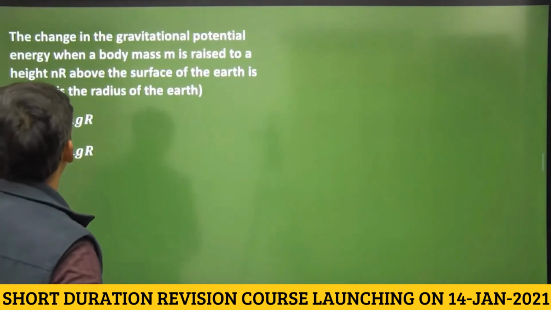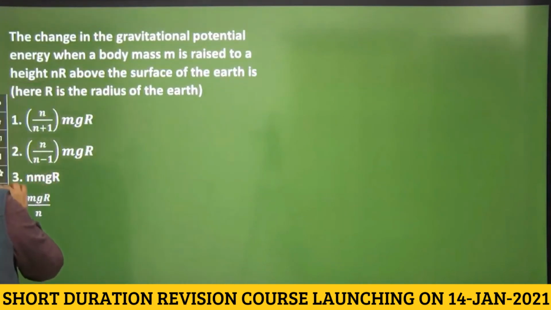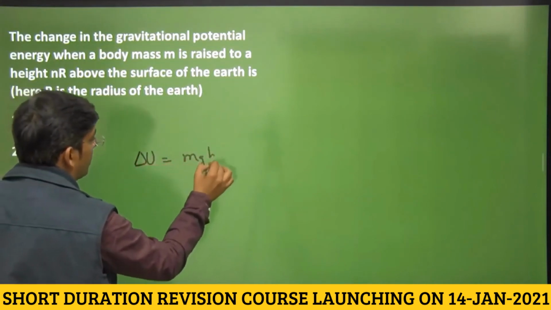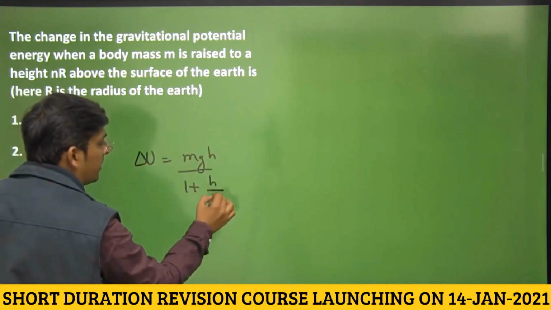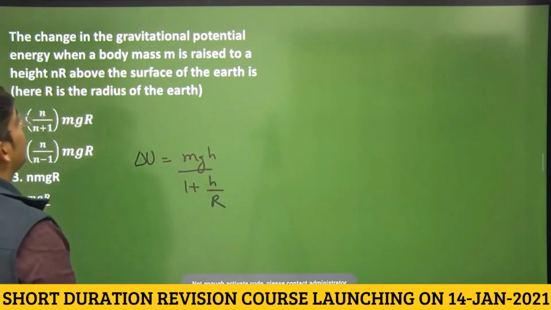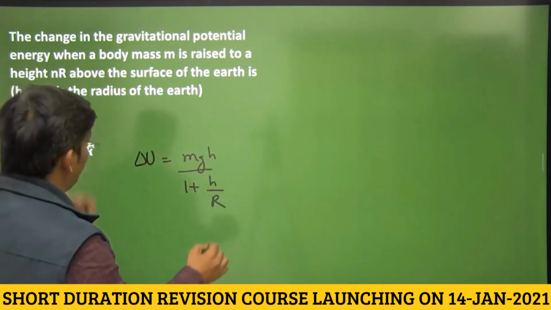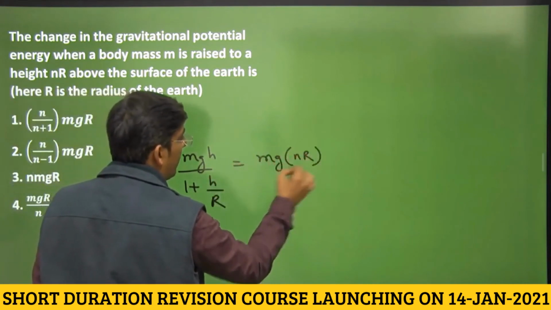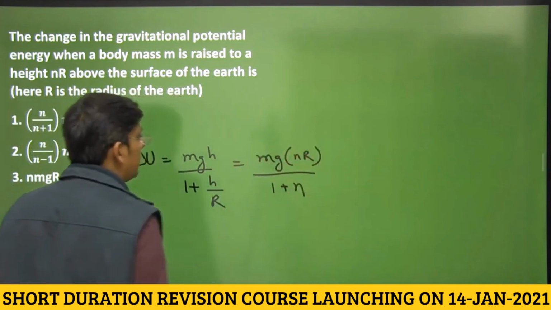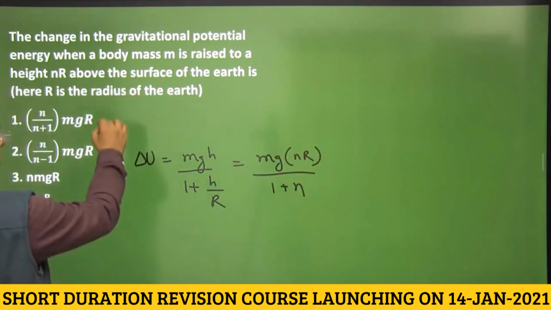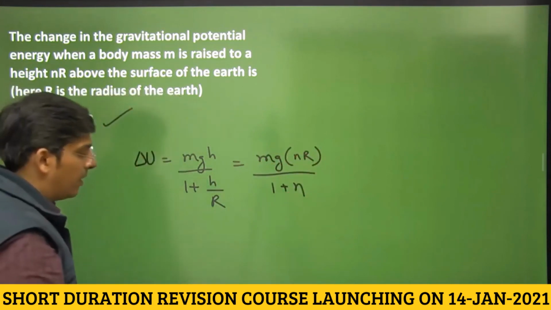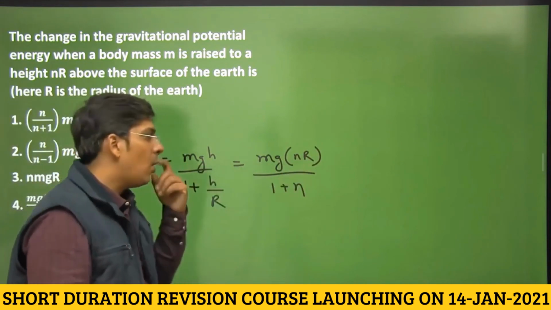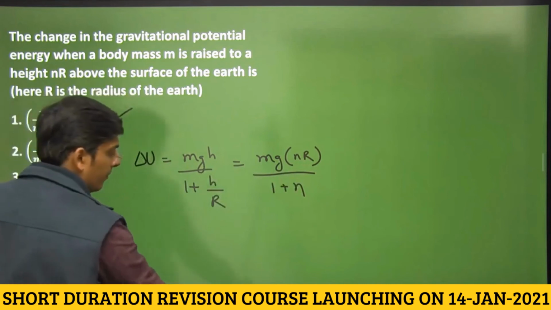Change in gravitational potential energy, right? We have a formula here which is mgh over 1 plus h by R, where h is the height above the earth's surface. The body is raised to a height nR above the earth's surface. So we have the direct formula, mgnR divided by 1 plus n. Do we have an option here? Yes, this is the correct one. The body is taken from the surface of earth to a height that is n times the radius of earth. Obviously this is the answer.